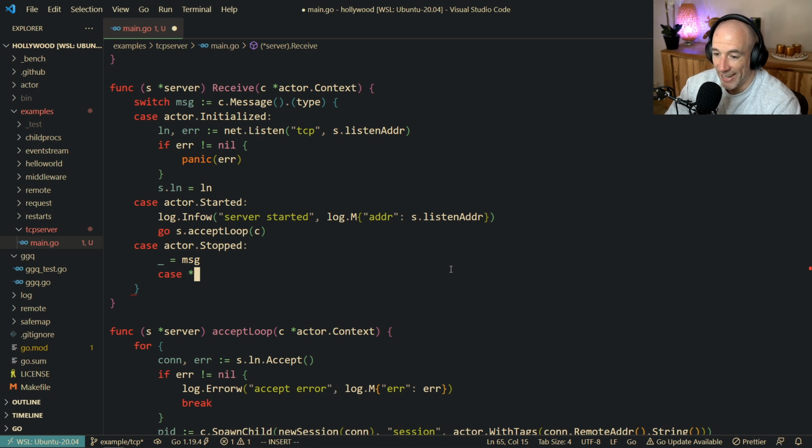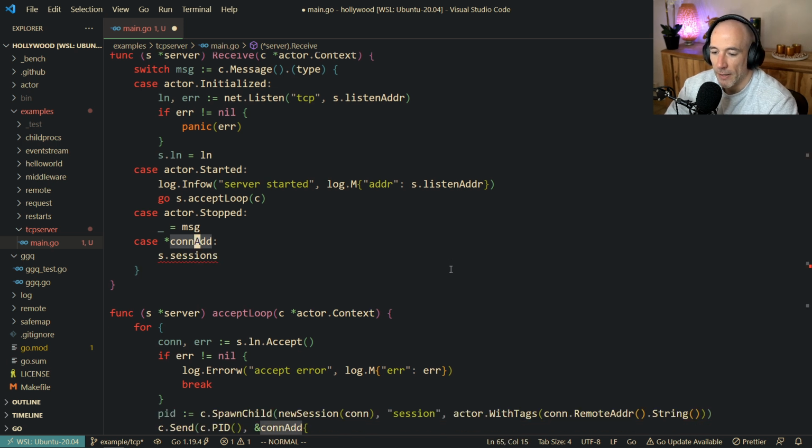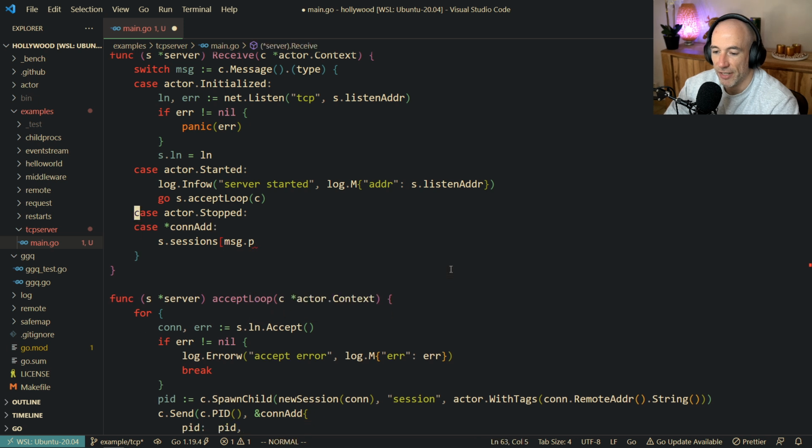So what's going to happen is each time here in our server, we can make another message here. We're going to say if it's a conAdd, then we can safely add it to our map, right? Because an actor is going to process all these messages one by one. So you are not going to have any concurrency problems, any race conditions if you do it like that. And that's the power of the actor model. So we're going to say as sessions, MSG, this can be gone.